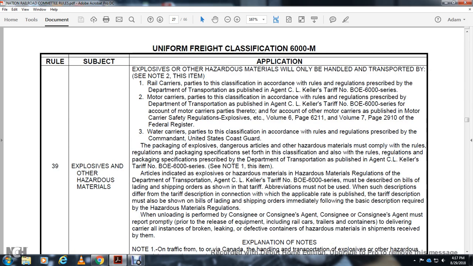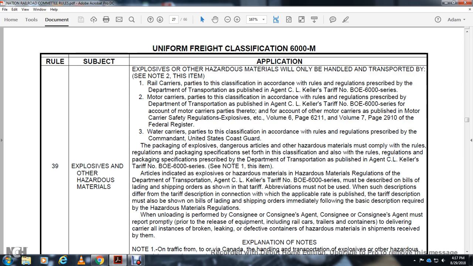Explosives or other hazardous material. Rule 39. Explosives and other hazardous materials will be handled and transported only by the C, Note 2 for this item. Rail carriers party to the classification according to the rules and regulations prescribed by the Department of Transportation, published by Agent Keller, tariff number BOE 6000 series. Motor carriers party to the classification according to the rules and regulations prescribed by the Department of Transportation, published by Agent Keller, tariff number BOE 6000 series. For the account of other motor carriers, the regulations are published in Motor Carrier Safety Regulation Explosives, except Volume 6, page 6211, Volume 7, page 2910 of the Federal Register.